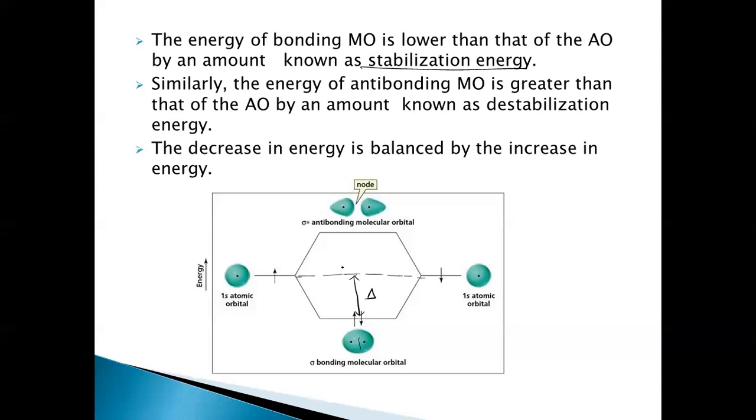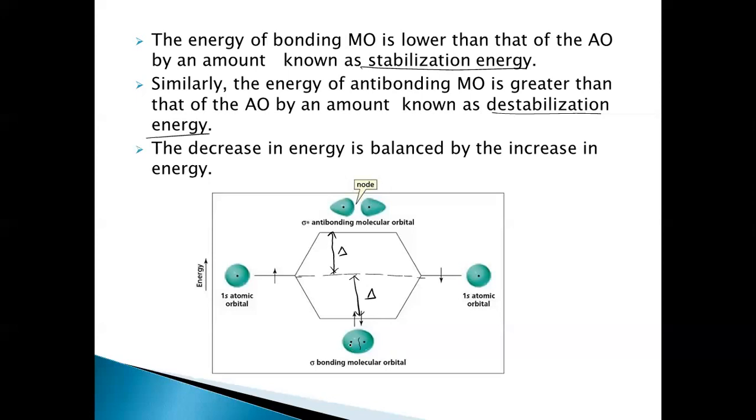Whereas the energy of an antibonding molecular orbital here is higher in energy when compared to that of the atomic orbitals by the same amount delta. This is called the destabilization energy. So the bonding molecular orbital is lower in energy, whereas the antibonding molecular orbital is higher in energy when compared to the atomic orbital by the same amount of energy.